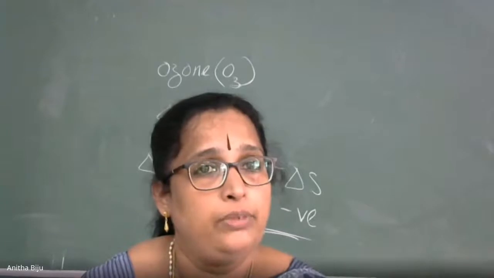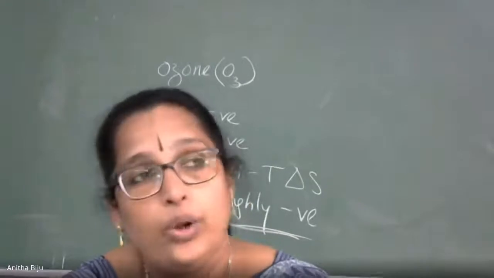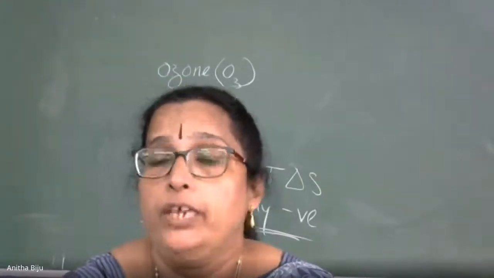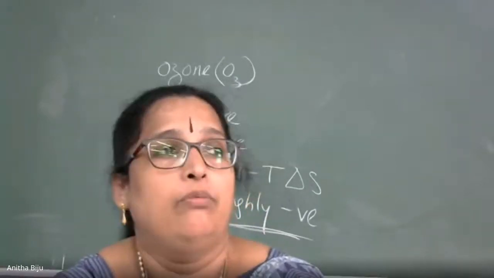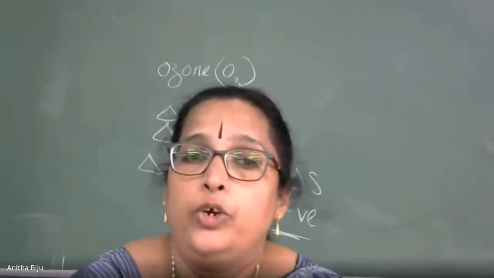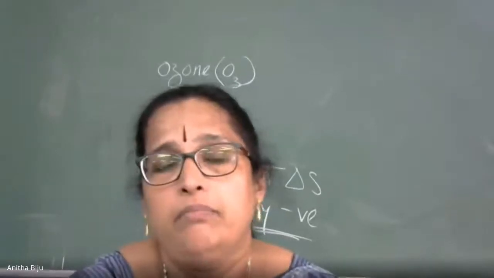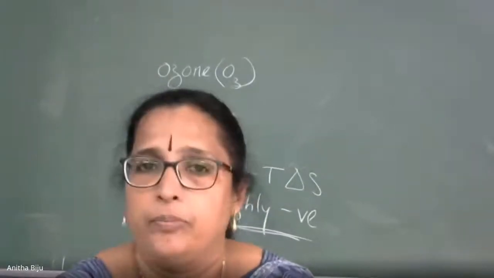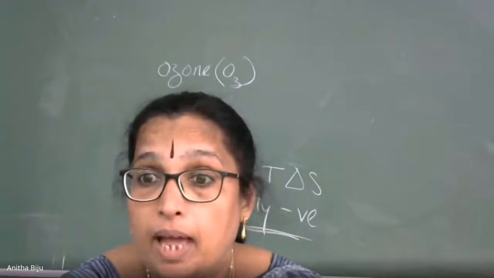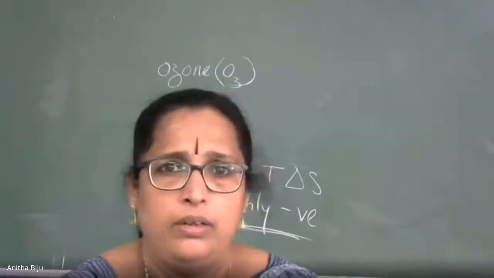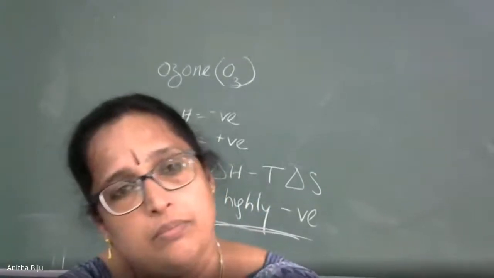And another field I am telling you: you know that paints are of different colors. Paint is a colloid. Suppose it is a white paint. One component of white paint is lead. When we apply white paint on a wall, after a period of time that white color fades and becomes black. What is the reason behind that? Why does it become black? Any idea? Maybe it is a common phenomenon. White paints become black after a period of time. Why is it so?